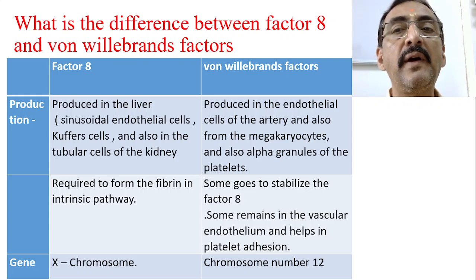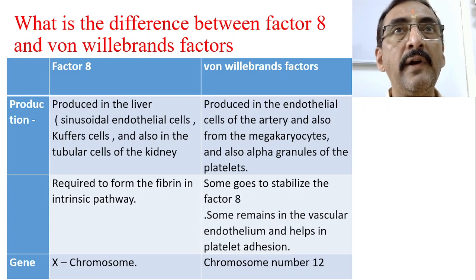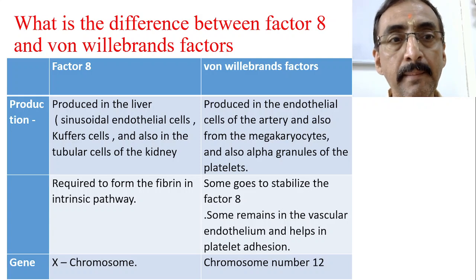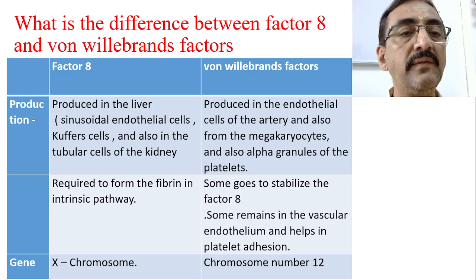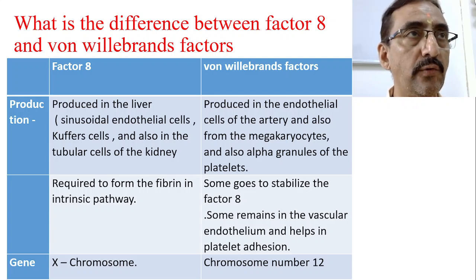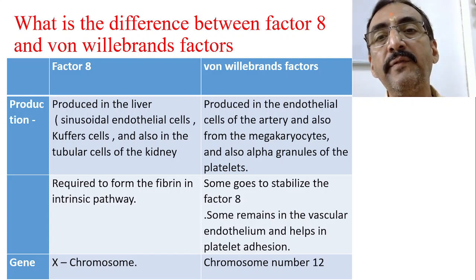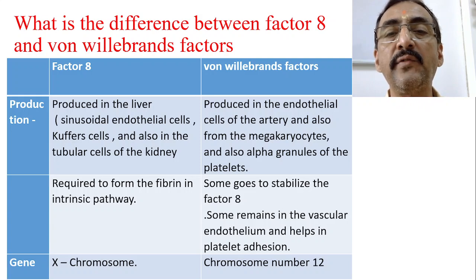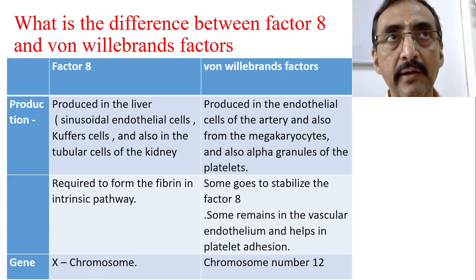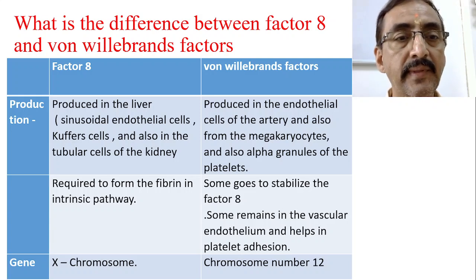Now what is the difference between factor 8 and von Willebrand factor? If you want to clarify it, factor number 8 is produced in the liver, in the sinusoidal endothelial cells of the liver. It can be produced from the Kupffer cell because it's a clotting factor, isn't it? And also in the tubular cells of the kidney it is produced. Whereas von Willebrand factor will be produced from the endothelial cells of the artery capillaries, and also from the megakaryocytes, and also from the alpha granules of the platelets.